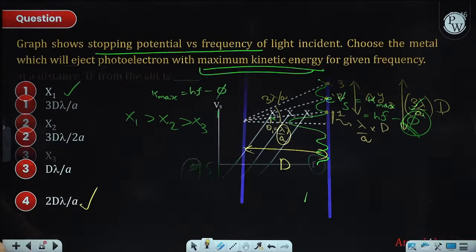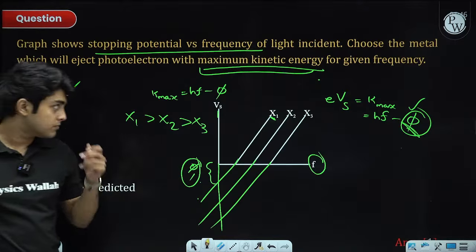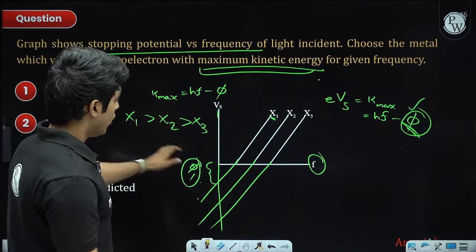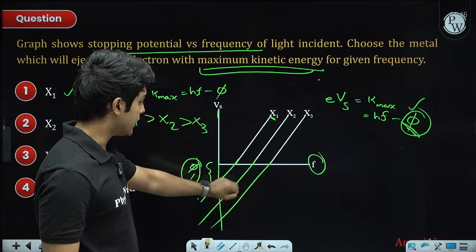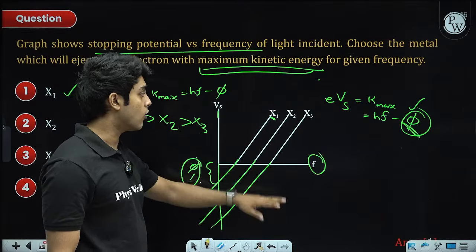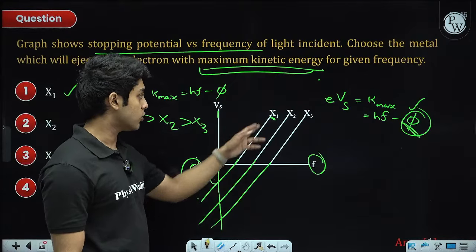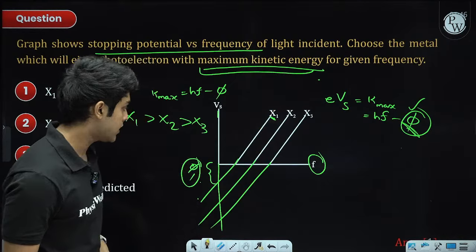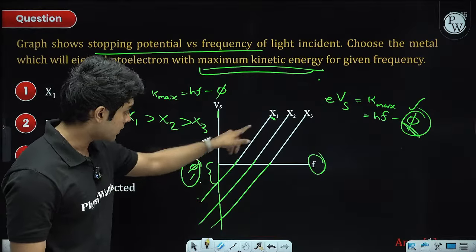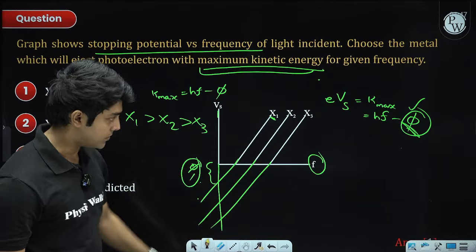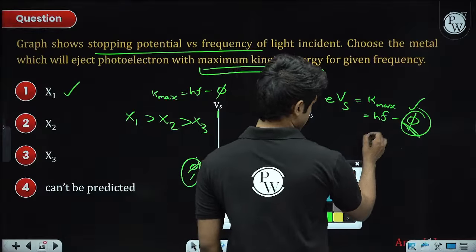So in this question, in this graph, firstly, we can comment on the work function ratio. If the question was compare their work functions, then you will compare their y-intercept. So look at this relation.